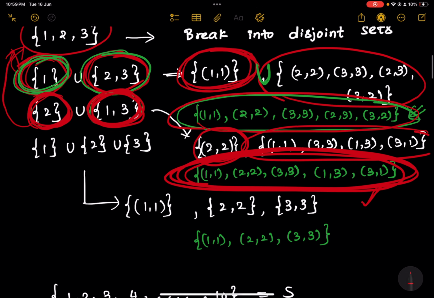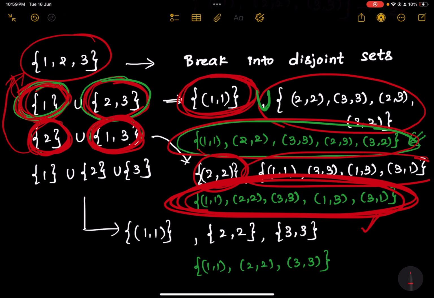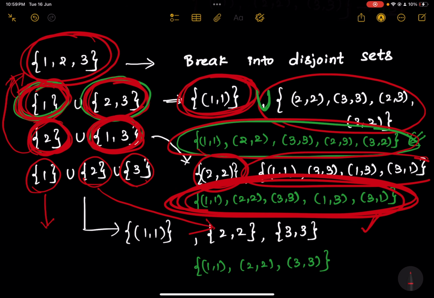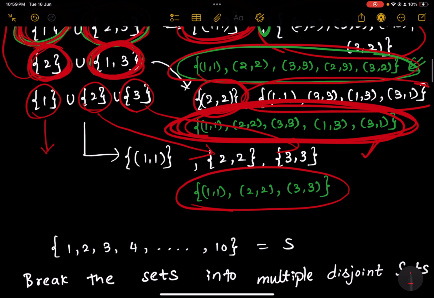And it is not necessary to break the set into 1 element and 2 elements. You can even break the set into 3 disjoint sets such that the union gives the original set. And for this, the equivalence class would be 1, 1, for this would be 2, 2, for this would be 3, 3. And when you take the union, the resulting set that you have is an equivalence relation.